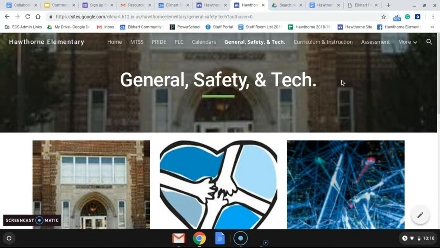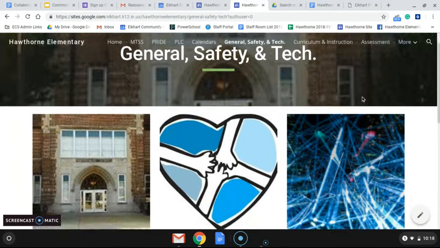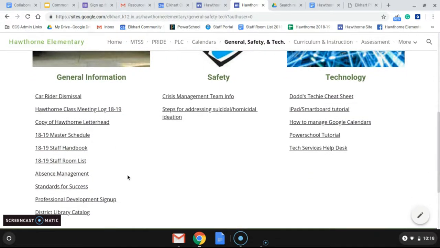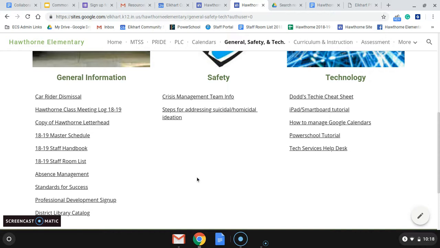This is another new page, general safety and technology. Your general information will be things like school operations, car rider dismissal, and meeting log. That's going to get updated, and all the 18-19 stuff is going to get updated once we finalize those. But that's the type of thing that will be listed under general information. Then we have our safety and technology section as well.